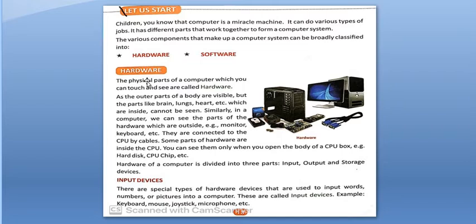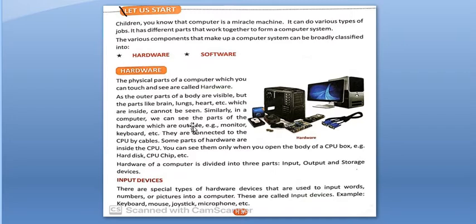Now we will study in depth what hardware is. The physical parts of a computer which you can touch and see are called hardware. As the outer parts of a body are visible, the things that you can see and touch, but the parts like brain, lungs, heart, etc., which are inside, cannot be seen.